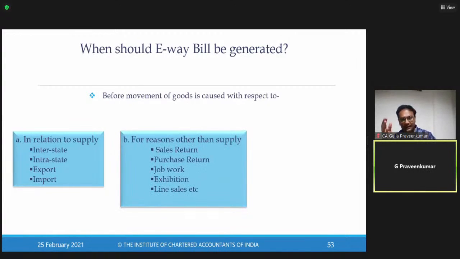For reasons other than supply, like we have discussed, a job work, exhibition, sales return, purchase return, line sale. These are all the cases where my e-waybill is required, even though it is not meant for supply.